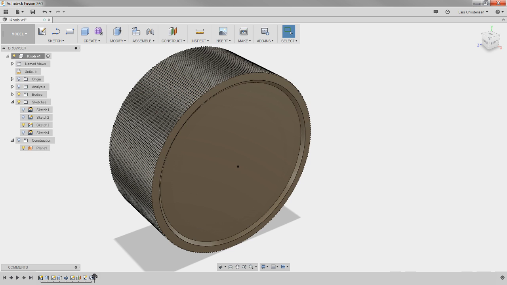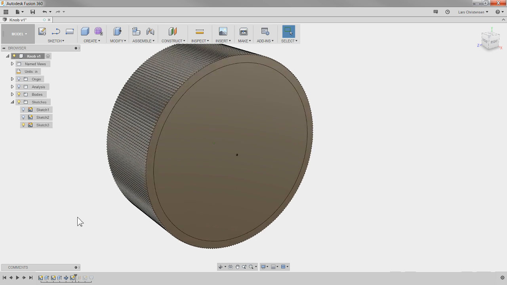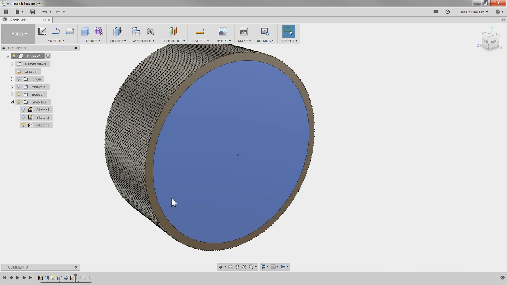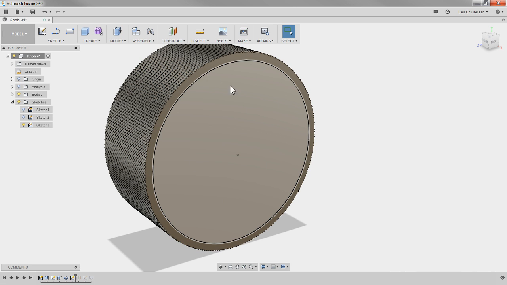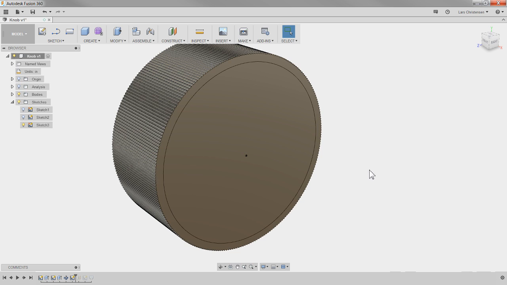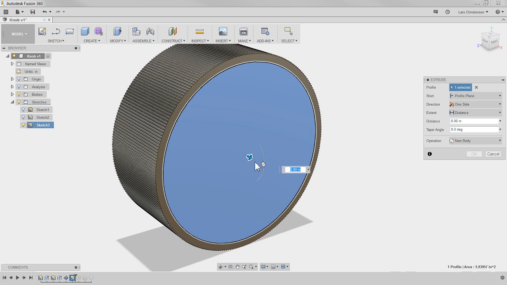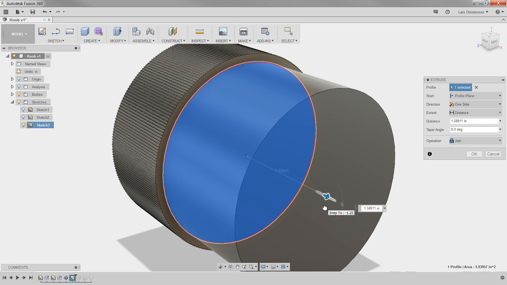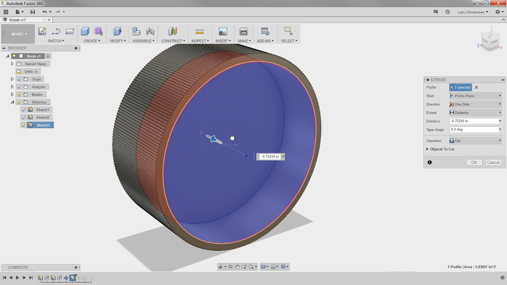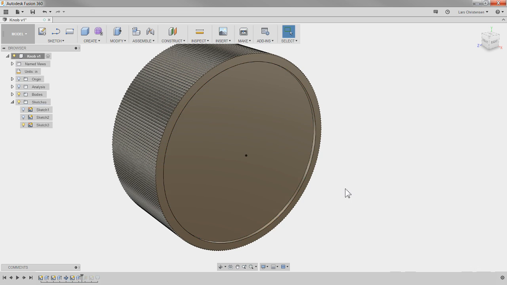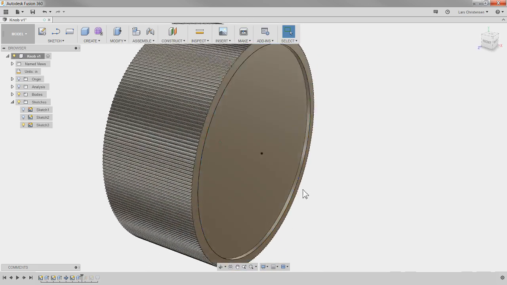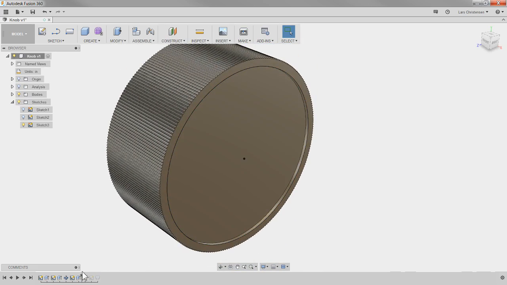But then, of course, as I was having lunch, I was thinking, well, you know what it would have been a lot easier to do was just have sketched that first sketch on this front face here, and then do a Q for press pull. Now pulling out, of course, it would be a solid. If I pull minus, it's just going to be a cut, right? And if I, for example, did minus, like, I think it was 50 thousandths deep. Now, if I just do it 50 thousandths here, then we'll just get a straight cut in. But there was taper on it. That was why I went to the loft.